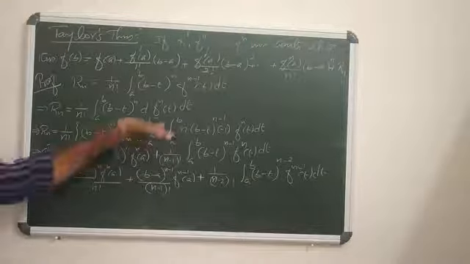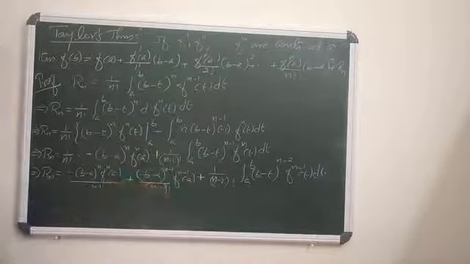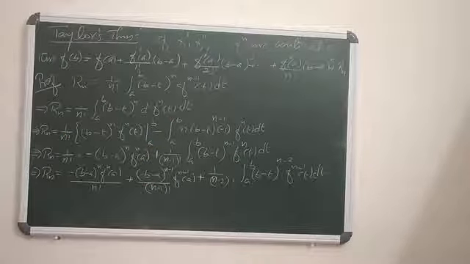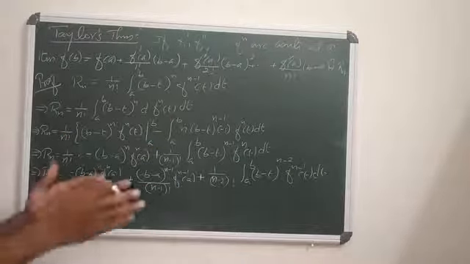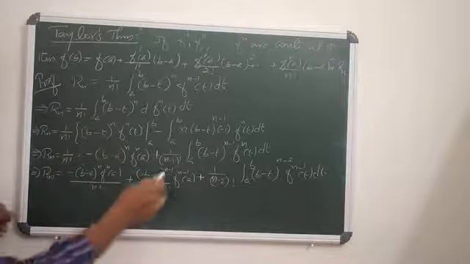Okay, if you apply this process to this integral, then you can apply it successively: successive integration by parts on the last term.